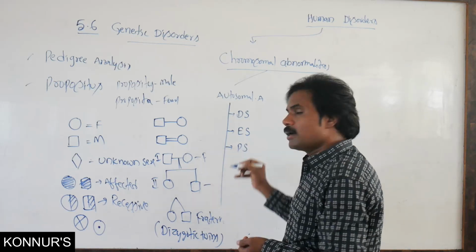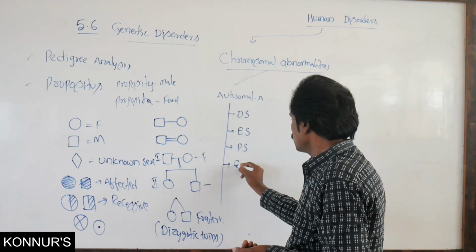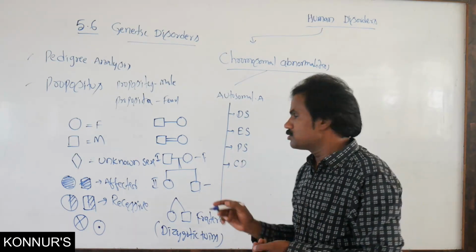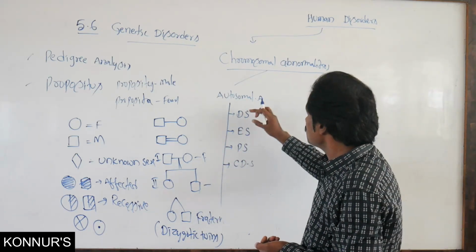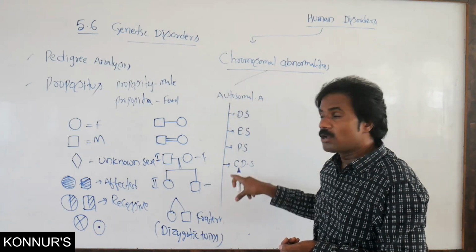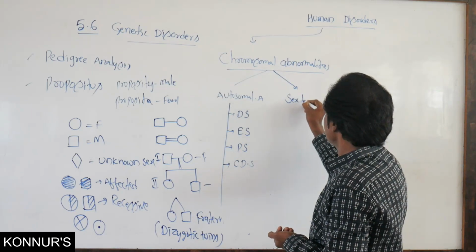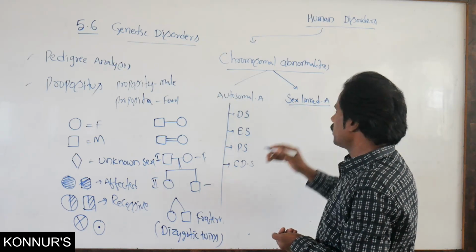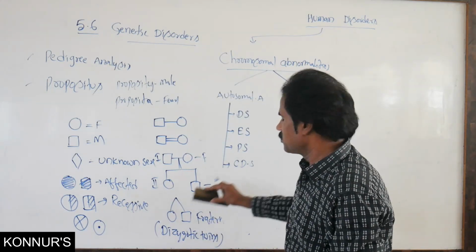Then Patau syndrome, then Cri-du-chat syndrome. These are autosomal chromosomal abnormalities. Next, what are the sex-linked abnormalities that are present?